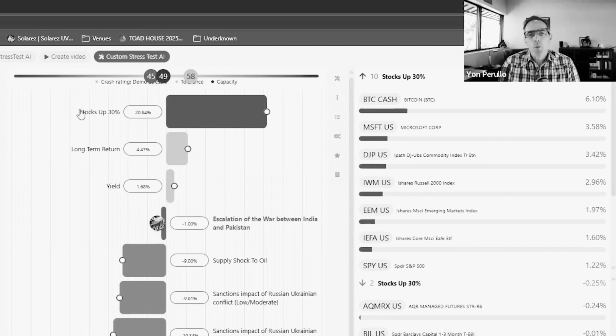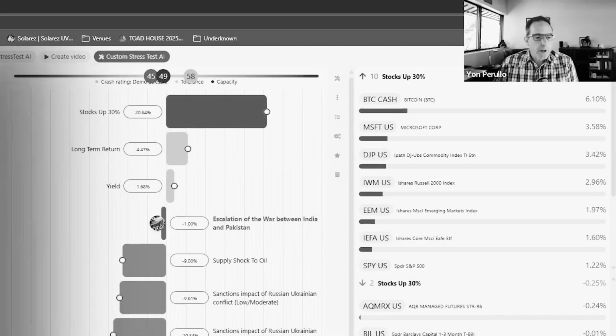An escalation of the war in Iran with Israel. What if the U.S. joined the Iran-Israel conflict? And the two-year U.S. government curve is going to fall 160 basis points according to this scenario.